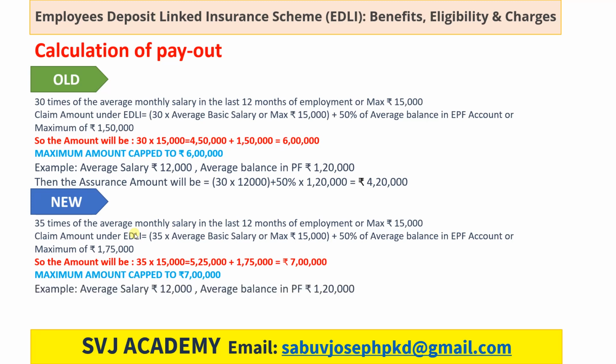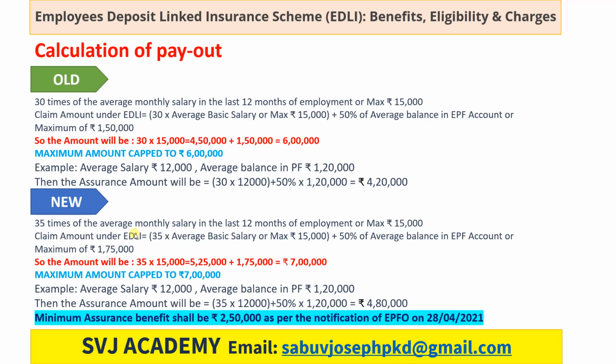What will be the difference? We can see the average salary is rupees 12,000 and the average balance in PF is 1,20,000. So the assurance amount will be 35 into 12,000 plus 50% of 1,20,000. It comes to 4,80,000. Under the old scheme, the assurance amount was 4,20,000. Now with effect from 28th April 2021, that assurance amount will be 4,80,000.